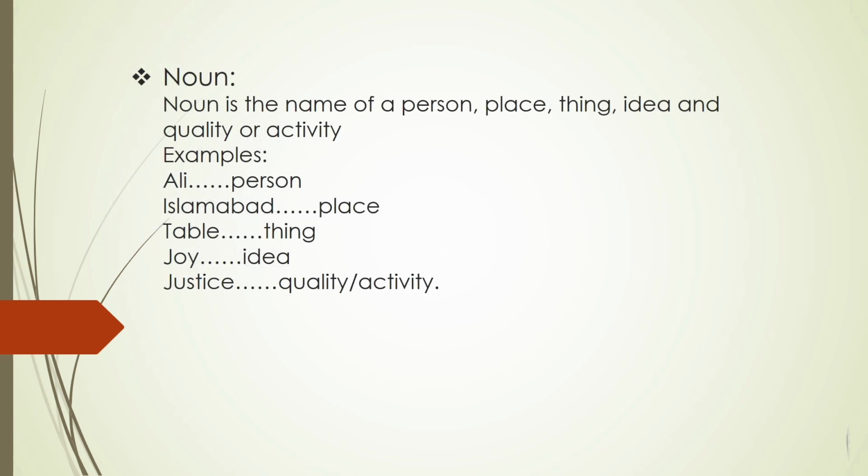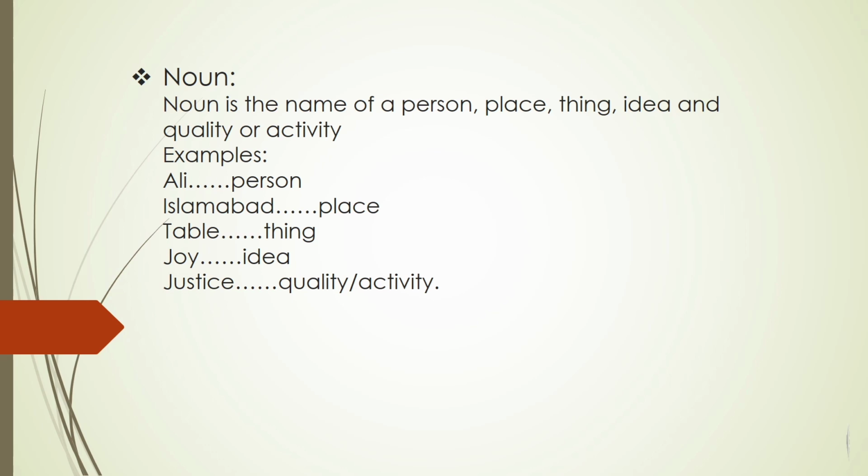Now coming to the main topic for discussion, noun. The word noun comes from Latin nomen, meaning name. A noun is the name of a person, place, thing, idea, quality, or activity. For example, it could be the name of a person like Ali. It may be the name of a place like Islamabad. It may be the name of a thing like table. It may be the name of an idea like joy. It may be the name of a quality or activity like justice.